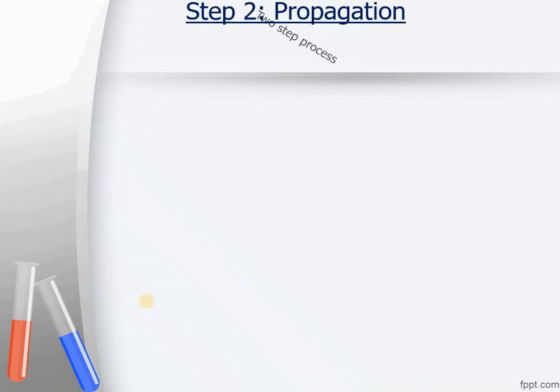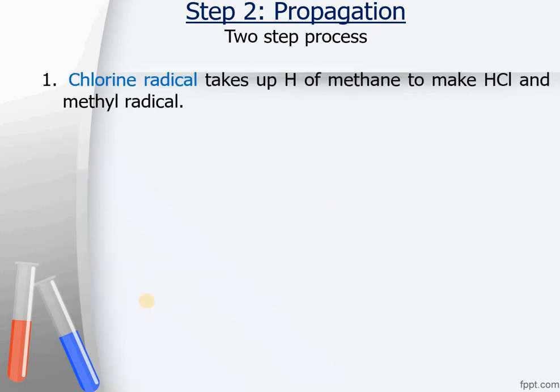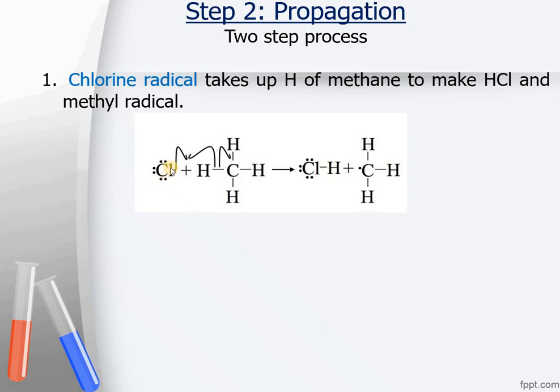The next step of this reaction is the propagation step. The propagation step is again a two-step process. In the first step, the chlorine radicals that are produced in the initiation step will take up a hydrogen of the methane and make HCl and a methyl radical. This is happening in this way.